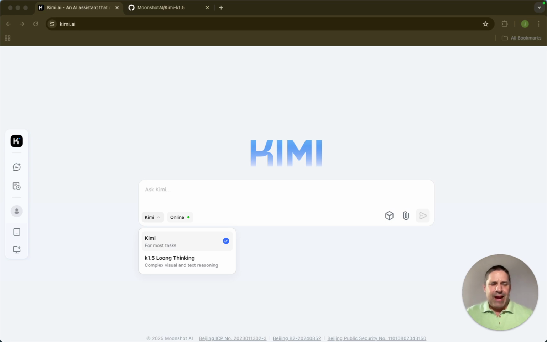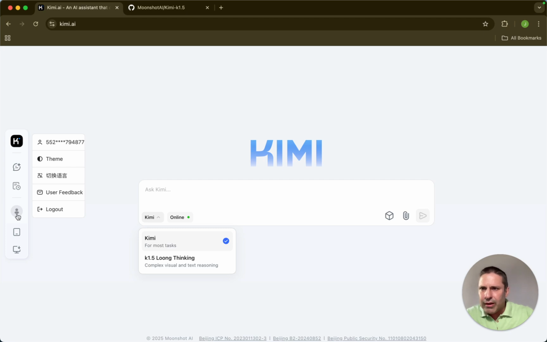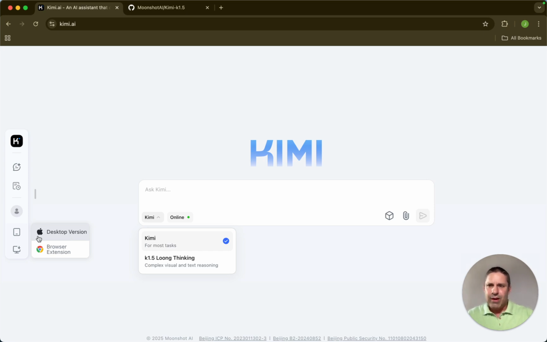They say they're going to have a mobile and desktop application. It seems it's already available for desktop. I have the desktop version here that you can download. For the Mac, they've got a browser extension. I haven't found an application on the Google Play Store or any of Apple's products yet, but I would guess that is coming. As I've said, with the API, we'll have to see. So for development, it's pretty limited right now, but at the least, I'd keep my eye on this company.